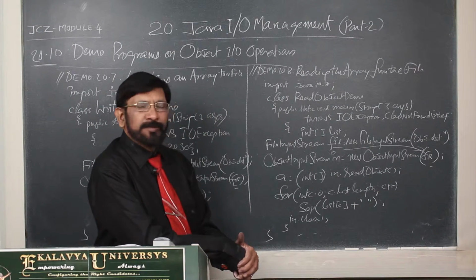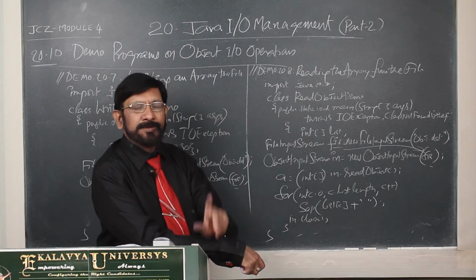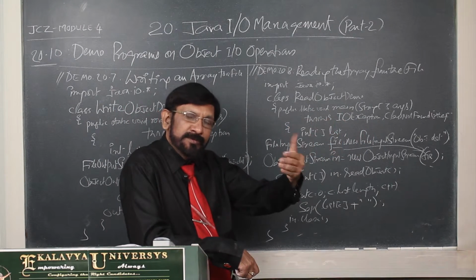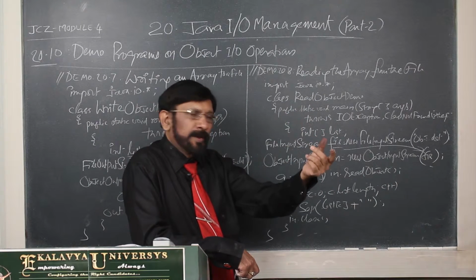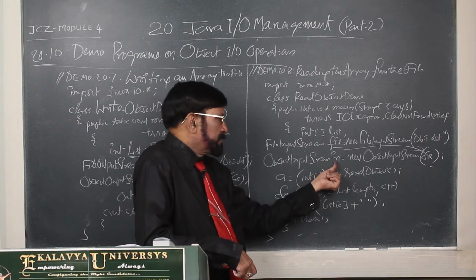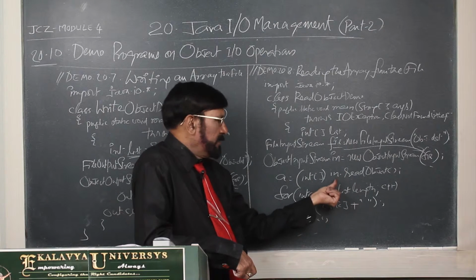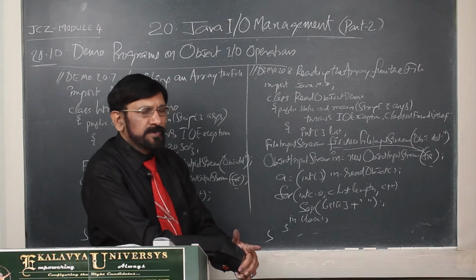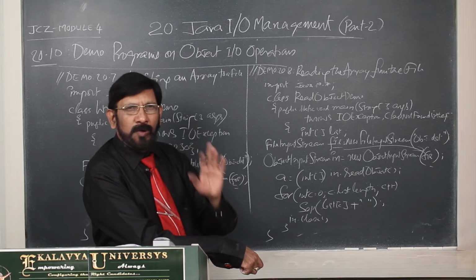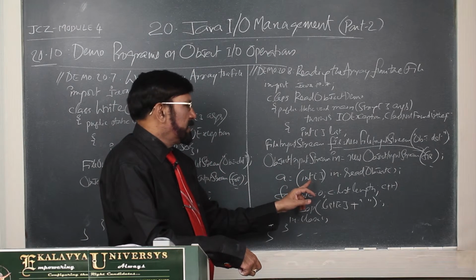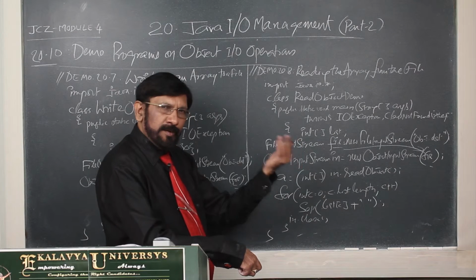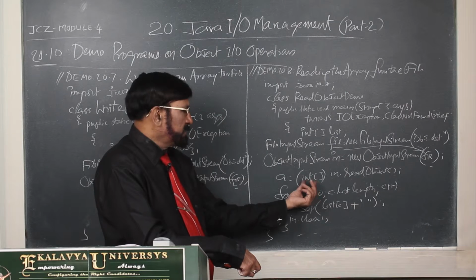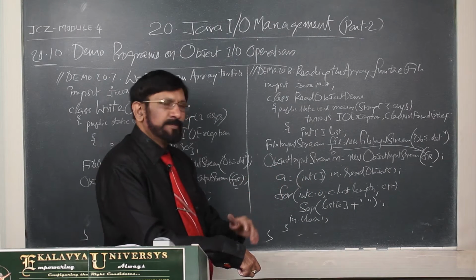Thereafter, as I told you, we use the readObject method. The readObject method reads the serializable objects from the file, and this is an instance method, so in.readObject we are using. Here one prerequisite is there: it returns Object, and whatever object it returns should be typecast. What object is returned here? An integer array was written, so we made a typecast, and by that it is stored in list.